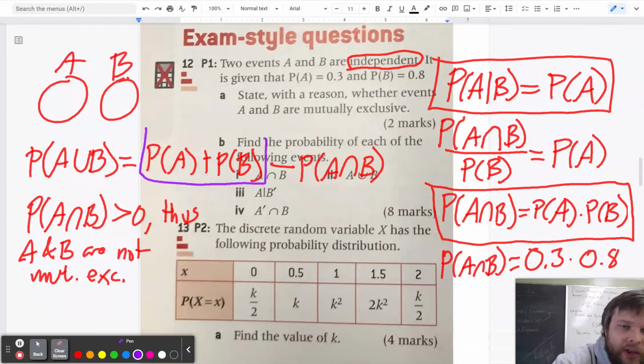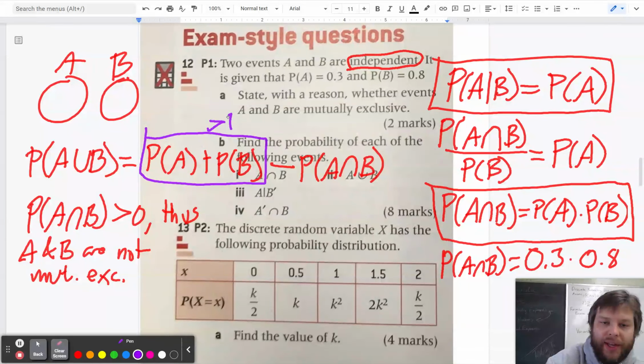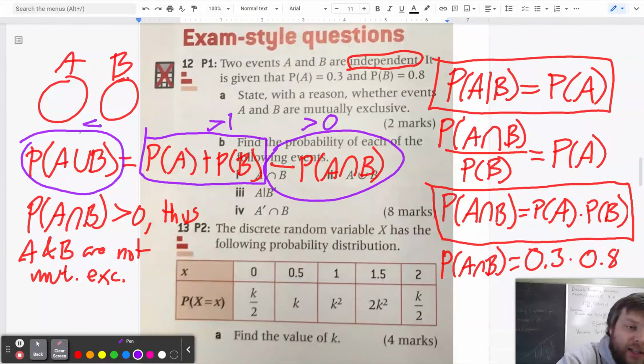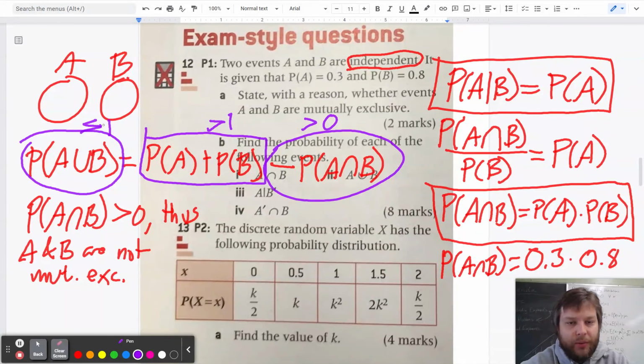If you see this right here, you get a probability that is greater than 1. And what that means is that this probability must be greater than 0, because any probability has to be less than or equal to 1. The only way that you could get a probability that's less than or equal to 1, if you have a sum that's greater than 1, is if you're subtracting a positive number. And so that's another route to showing that they're not mutually exclusive.